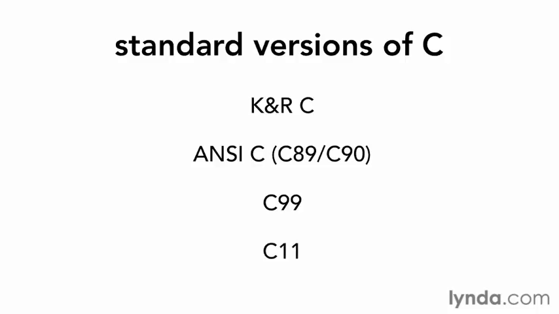C11 is the latest standardized version, and it codifies features that had been implemented by many compilers, including a more detailed memory model to support threaded code, removal of the gets function, improved Unicode support, anonymous structures and unions, and some optional features. This course uses C11, but since most of the changes since ANSI C have been incremental, most of what you learn will apply to any standard C version.